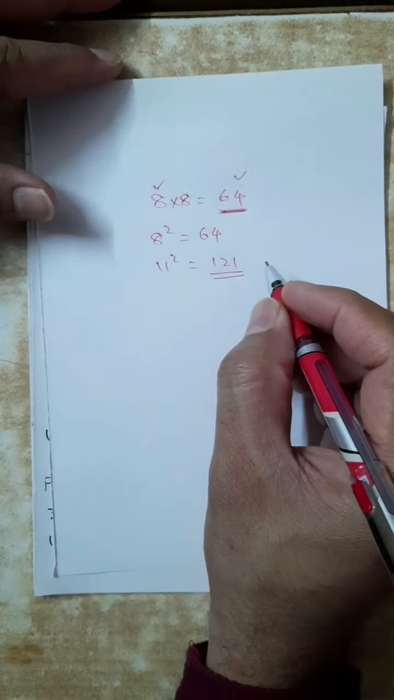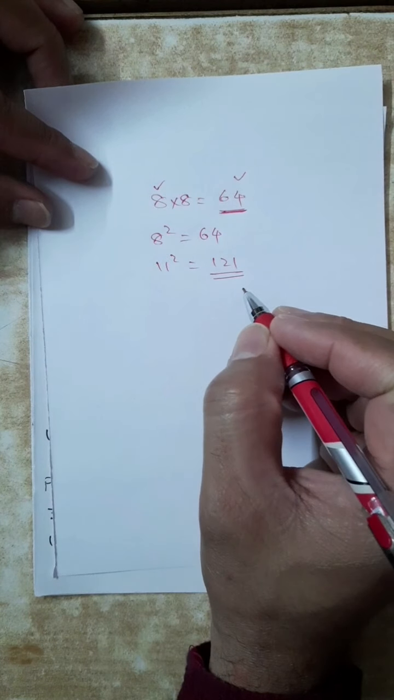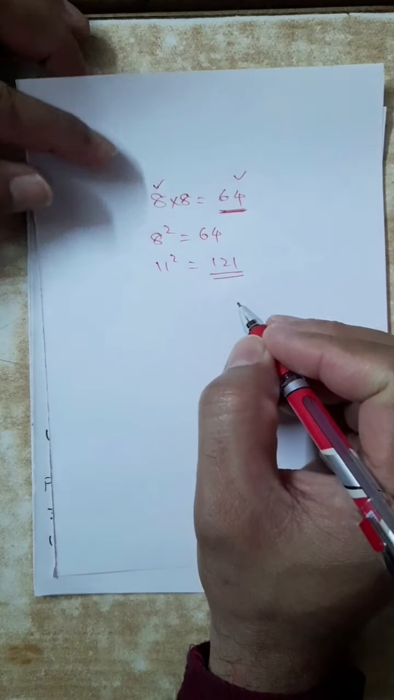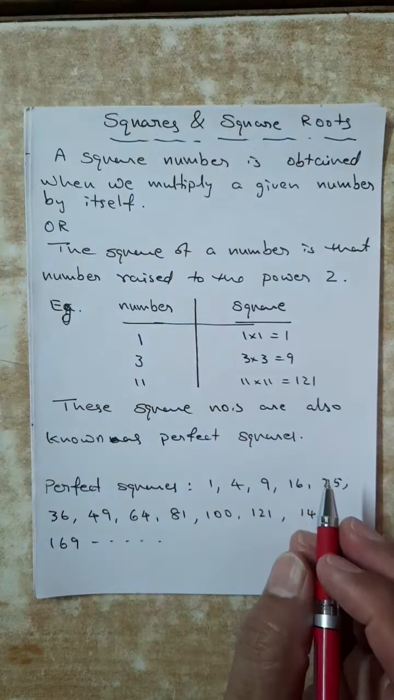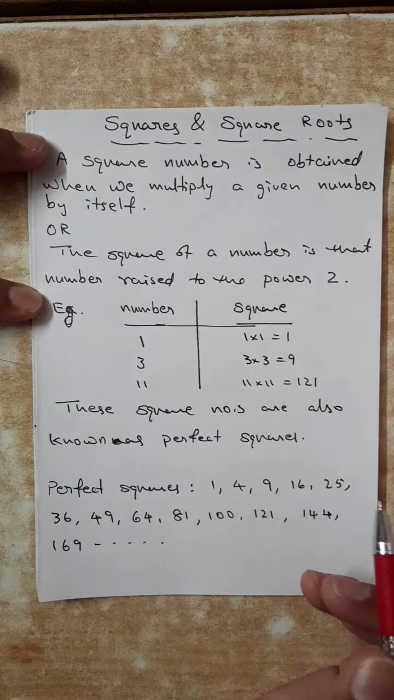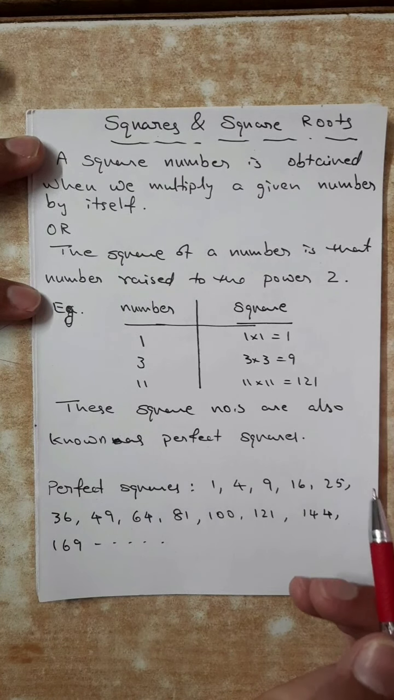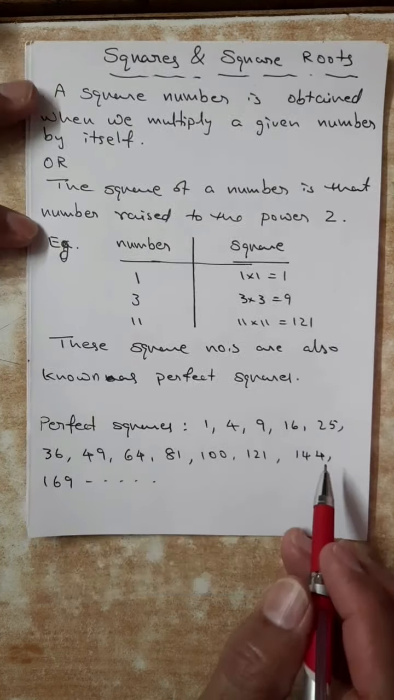So the square of a number means raised to the power 2. 3 squared is 9, 11 squared is 121. These square numbers are also known as perfect squares. So which are the perfect squares? 1 one is 1, 2 twos are 4, 3 threes are 9, 4 fours are 16. 5 squared is 25, 6 squared, 7 squared, 8 squared. These are also called perfect squares.